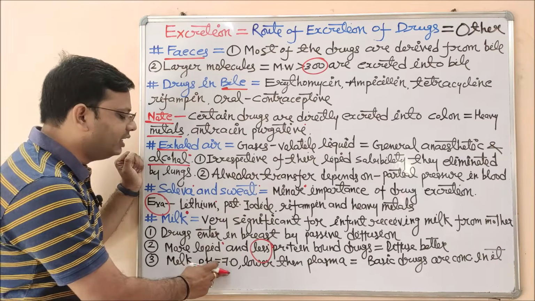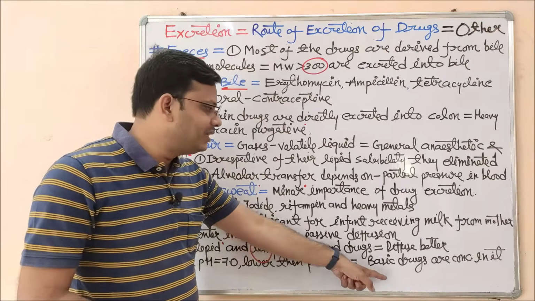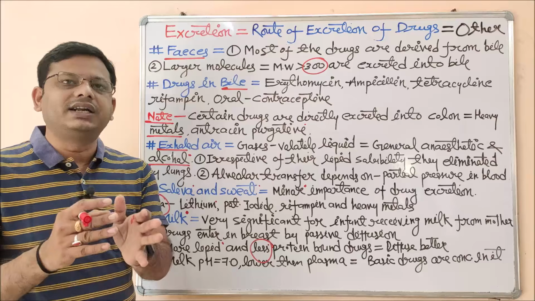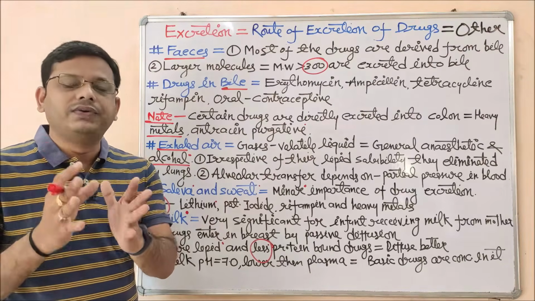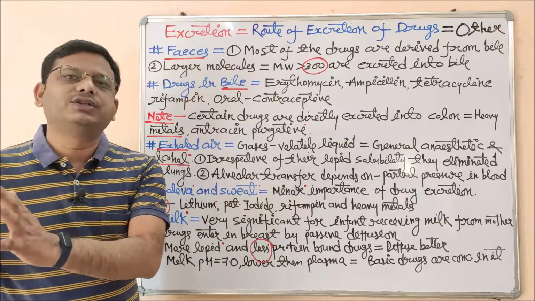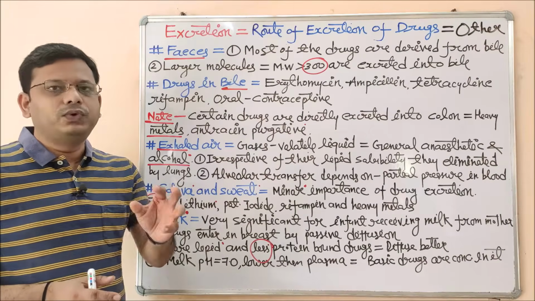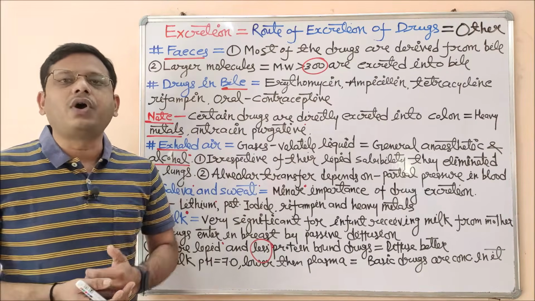The next one is an important parameter, we can say a case study type of question. The pH of milk is 7, that is lower than the plasma pH. So there are chances that a basic drug may get concentrated in the milk, and that concentrated drug present in the milk may transfer to the sucking infant so that the drug may pass to the infant. So these were very simple, not very important, but a few routes are important for your comprehension point of view.